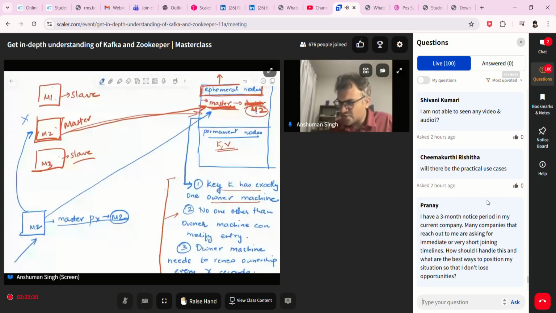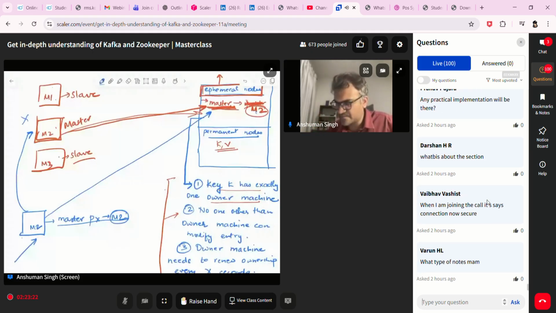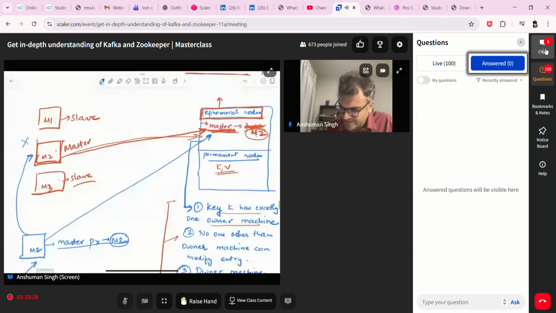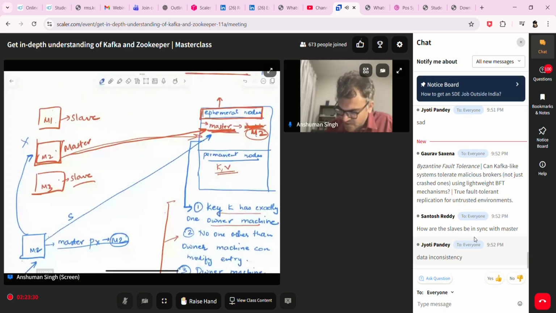Hence, ZooKeeper gives you one more functionality, called setting a watch. On any key, any machine can set a watch, which is basically like saying I am subscribing to any change that might happen to this particular key. Whenever this key changes, just notify me that this key has changed.